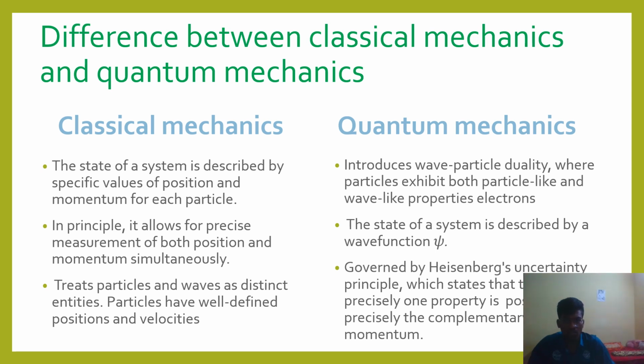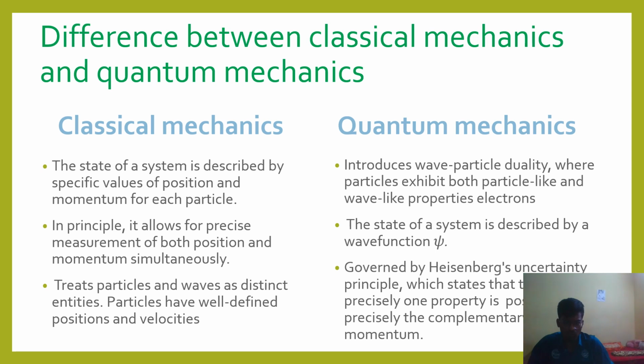What topic is involved in quantum mechanics and classical mechanics? First of all, we have to know classical mechanics. The state of a system is described by specific values of position and momentum for each particle. In principle, it allows precise measurement of both position and momentum simultaneously. It treats particles and waves as distinct entities. Particles have well-defined positions and velocities in classical mechanics.